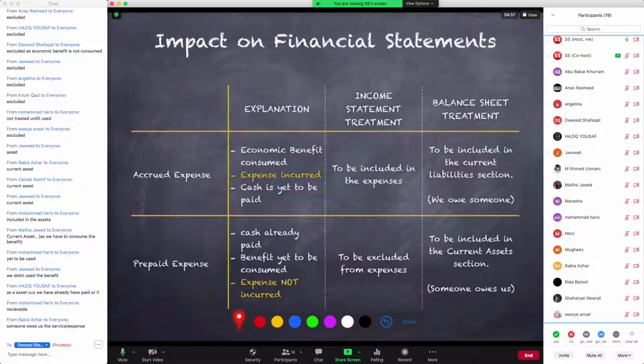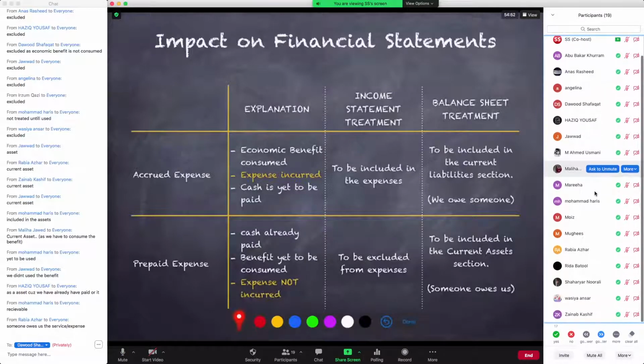So now final green check if you understand everything on the screen. Very good. Very good. Excellent. Very good. Okay.